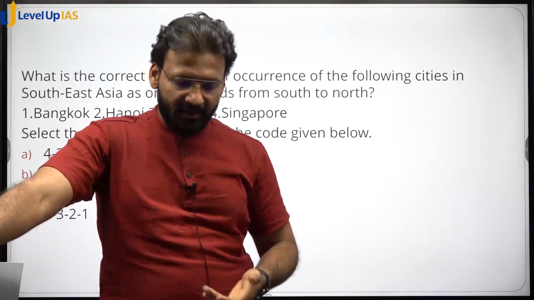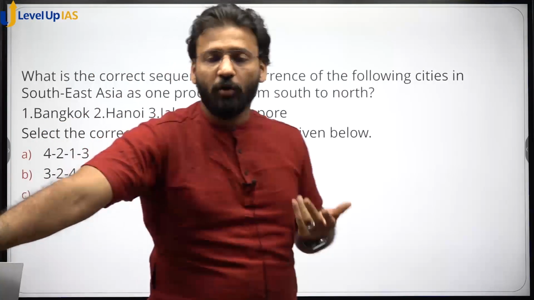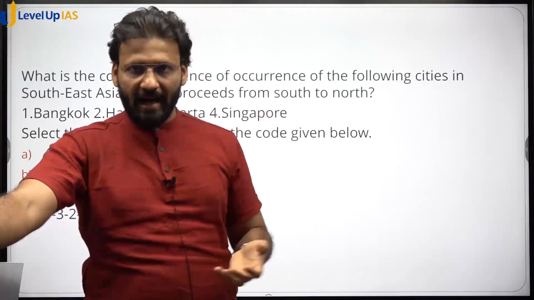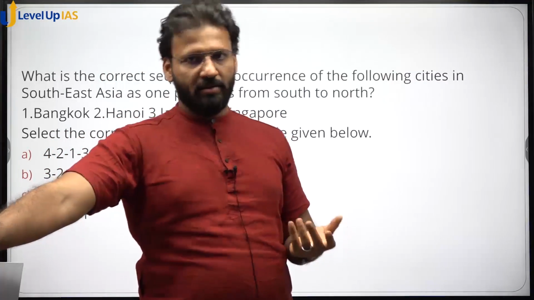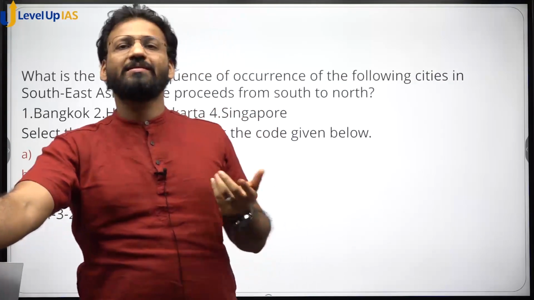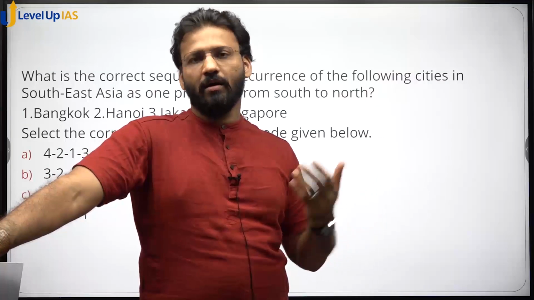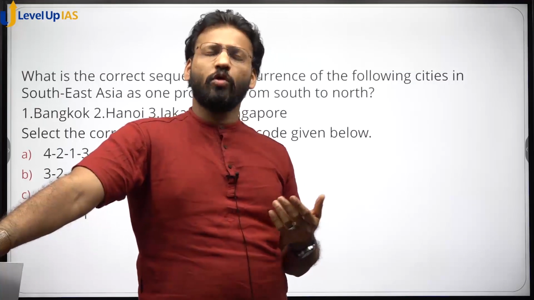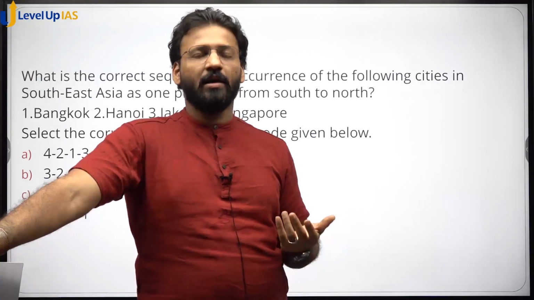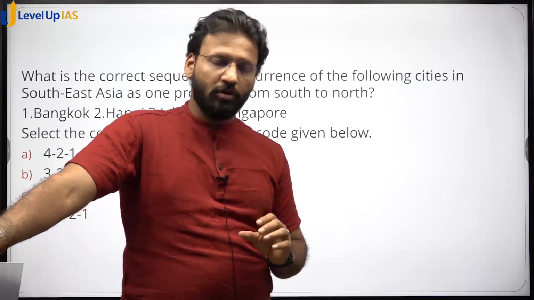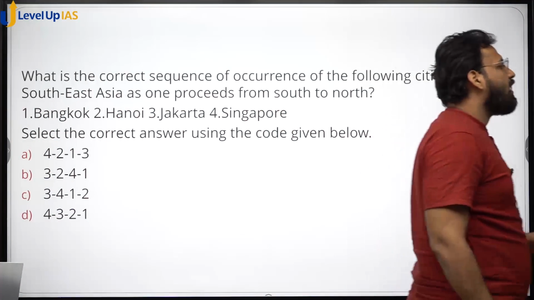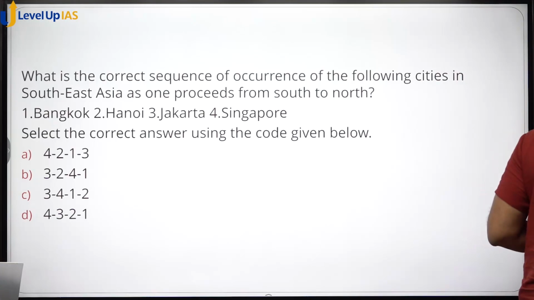Because there are high chances that Asian look east policy, act east policy and Asian is the major focus of all the countries and India as well. For the economic gains, we are collaborating with these countries more and more through various accords and through various agreements. So in future, so many times you will come across the questions regarding these countries in geography, in mapping. So now what they are asking? So these are the capitals of these countries. Okay, so they are saying arrange these from south to north.